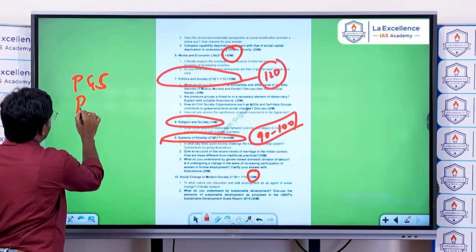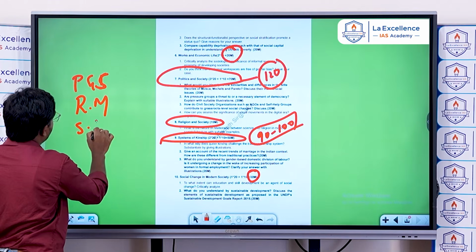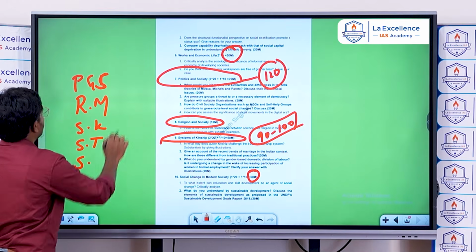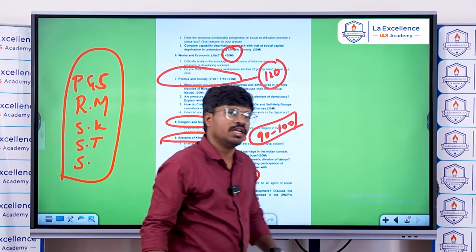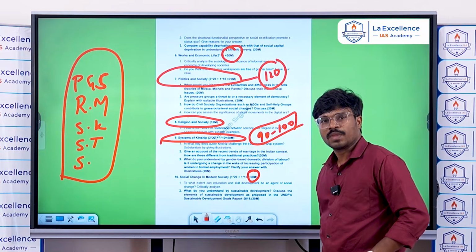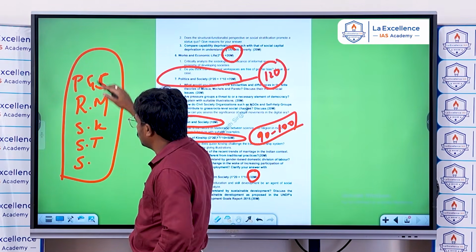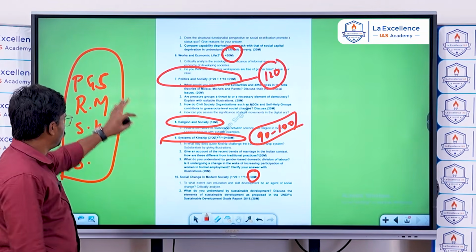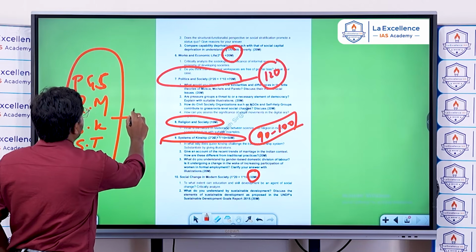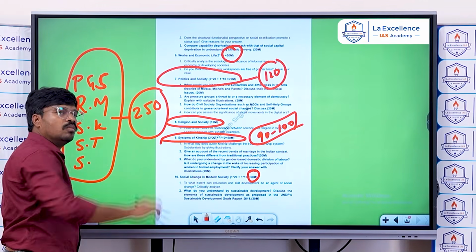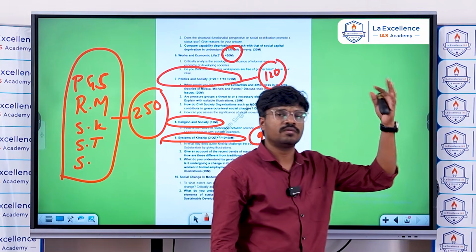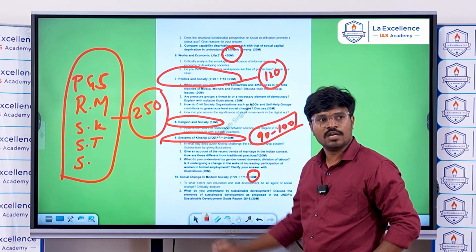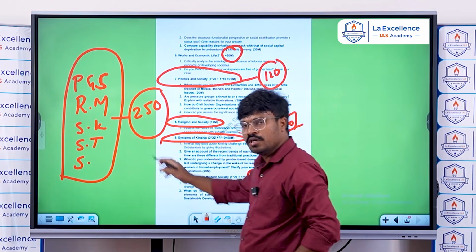Politics and society, research methodologies, systems of kinship, sociological theories, and the stratification chapter were given important weightage by the UPSC. So from all of these 5 chapters, which is generally 50% of the syllabus, you got more than 250 marks. That means more than 80% of this paper is composed of these 5 chapters. Okay, this is an important trend you have to understand.